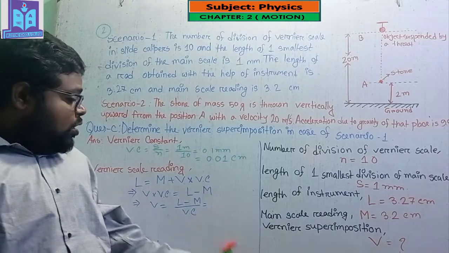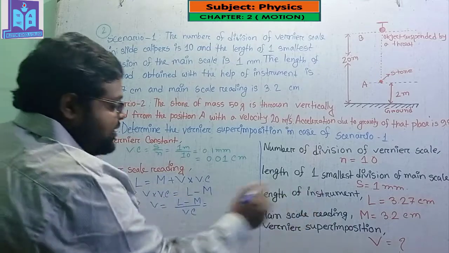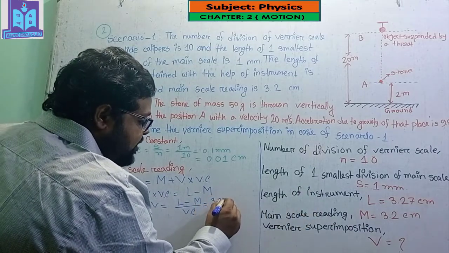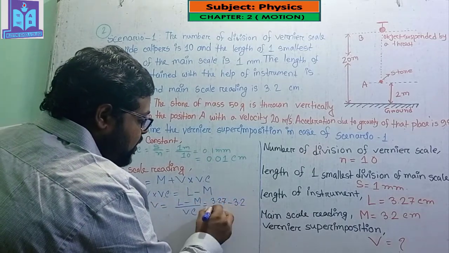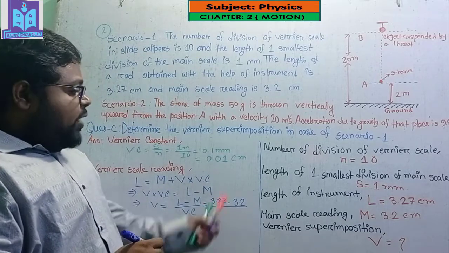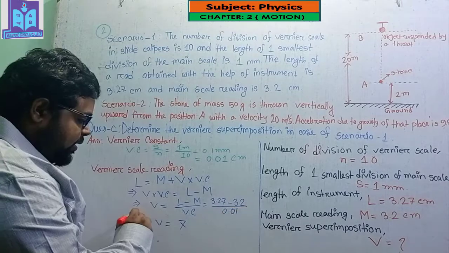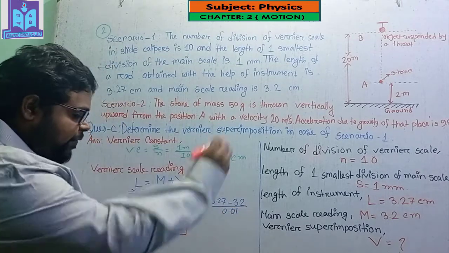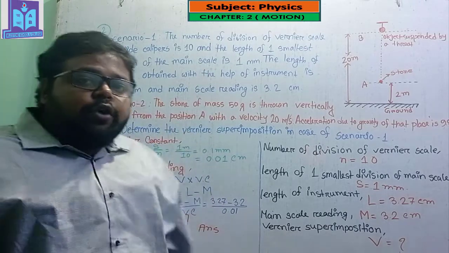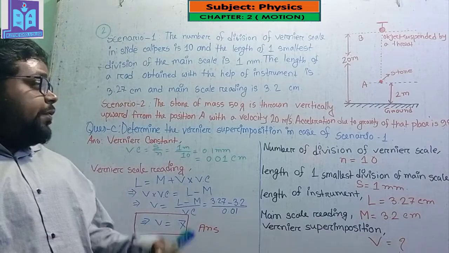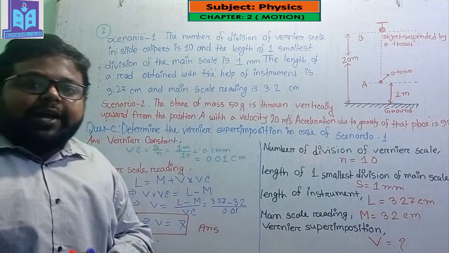If I put all the values in this equation, L equals 3.27, M equals 3.2, and the vernier constant, which I already found, is 0.01. The vernier superimposition V equals 7, and that is the answer. I hope you understand how we can find the vernier superimposition by using all these values.